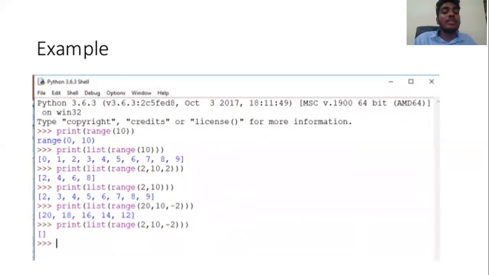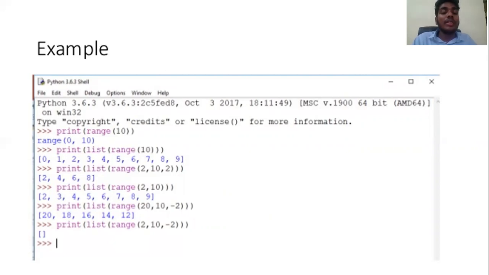Okay. Print list of range of 20 comma 10 comma minus 2. Here we are given the starting point as 20 and the end point as 10, and step size is minus 2. Okay, it is going in reverse order. 20 minus 2 is 18, 18 minus 2 is 16, 16 minus 2 is 14, 14 minus 2 is 12. It will print these numbers, but 12 minus 2 is 10, it will not be printed because it is the stopping point. Okay.